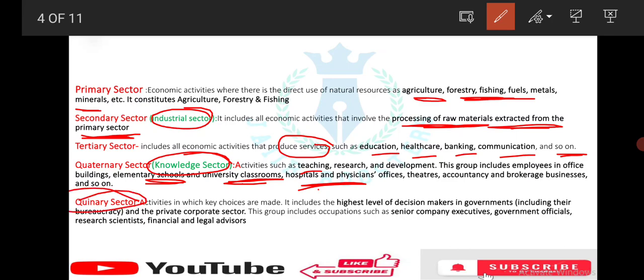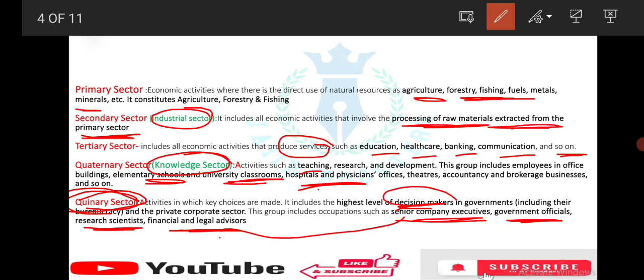Quinary sector. It includes the highest level of decision makers in governments. In this sector, there are decision makers, meaning those who will take the decisions in governments, including their bureaucracy and the private corporate sector. This group includes senior company executives, government officials, research scientists, financial and legal advisors, because these are the persons who will take the decisions. So these come under the quinary sector.